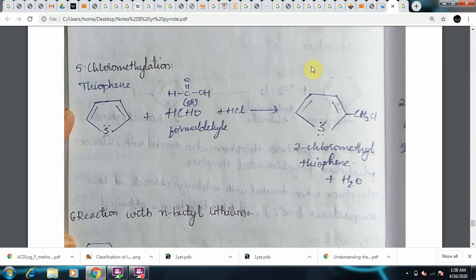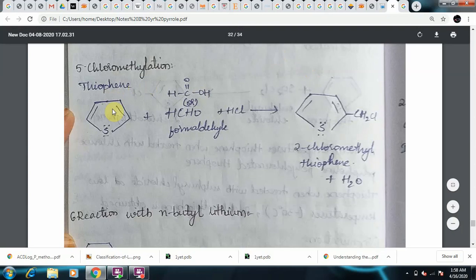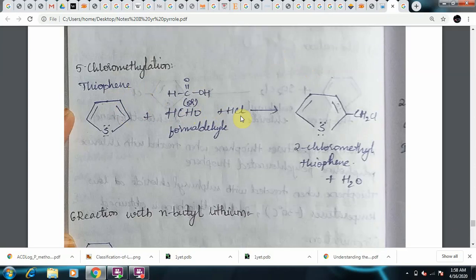Next, chloromethylation. For this chloromethylation, take thiophene and treat it with formaldehyde or formic acid in presence of HCl. The product obtained is 2-chloromethylthiophene. As you can see, at the second position there is a chlorine which is linked to a methyl group, chloromethylene. But when we are linking it to carbon again, we call it chloromethylthiophene. So the preferable attack will take place at second position to give the product 2-chloromethylthiophene.